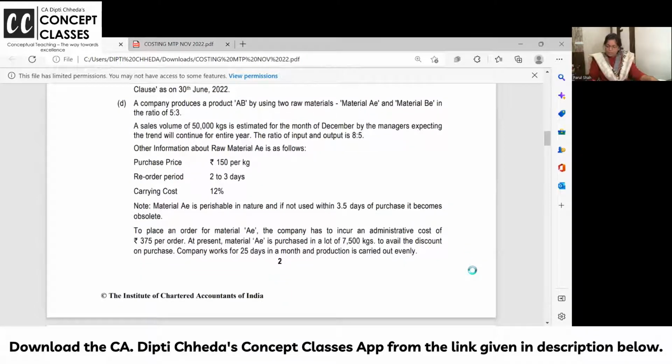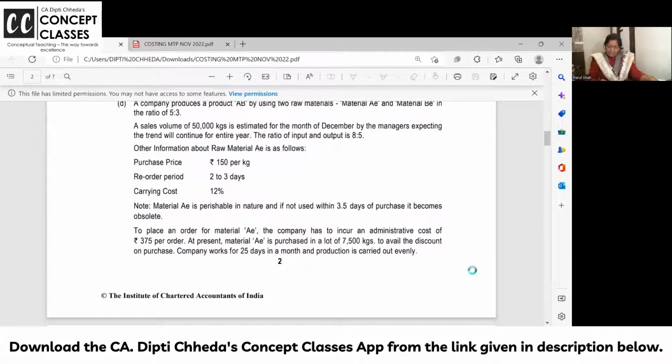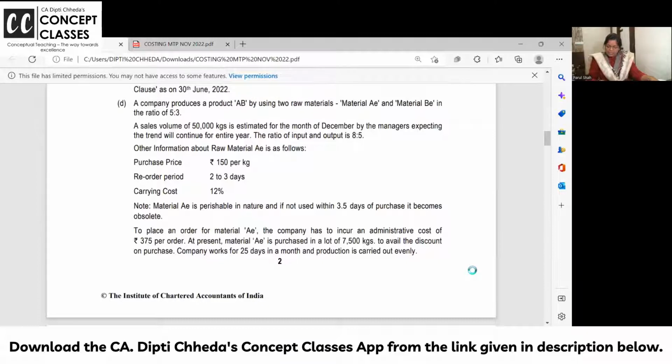Next question I'm going to, which is asked so many times. Company produces two products in that two materials are used, A and B. Okay. In the ratio. Now sales volume is 50,000 and input output ratio is given. So 8 units, if you put in, you get 5 units. You want 50,000 units. So how much raw material you will put? 80,000, because 30,000 units are going to be wasted. And 80,000 you will put in which ratio? 5:3. Okay? Right. Just I am explaining.